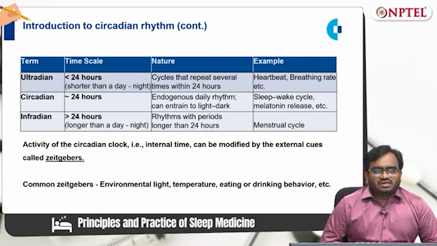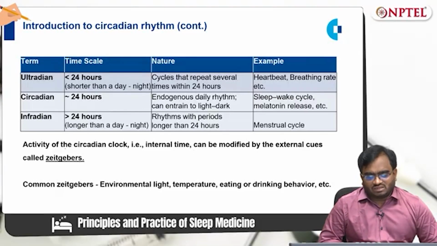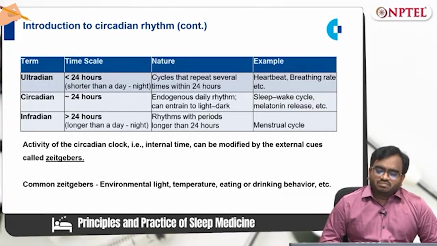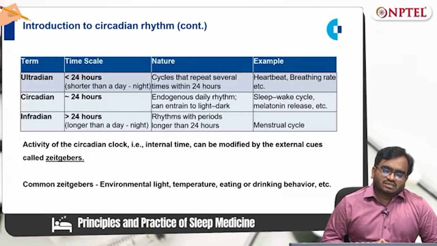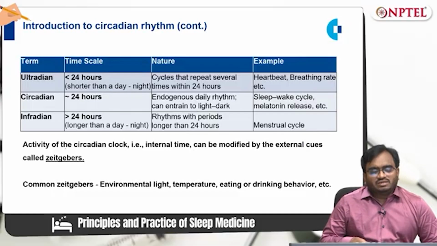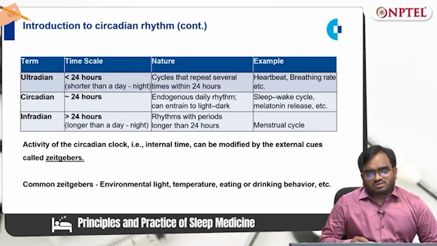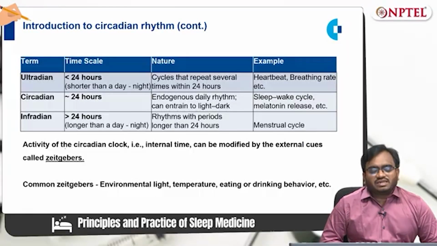So ultradian, what is ultradian? Ultradian is nothing but several physiological variations, that is cycles that repeat several times within 24 hours, that is shorter than a day. Example, heartbeat. The normal heart rate is 72 beats per minute, but it is not 72 beats per minute for the entire day. There is a variation. It ranges, for example, from 60 or 70 up to even 100. So this fluctuation is an example for ultradian rhythm, that is shorter than a day.